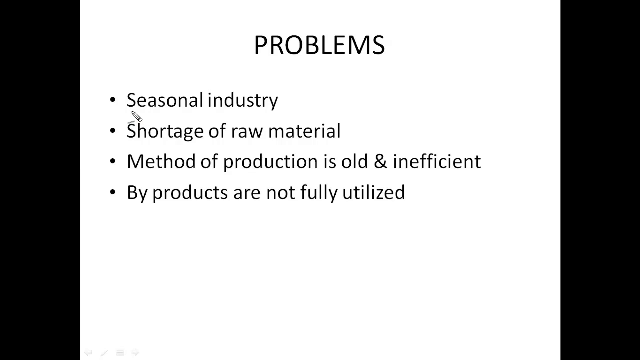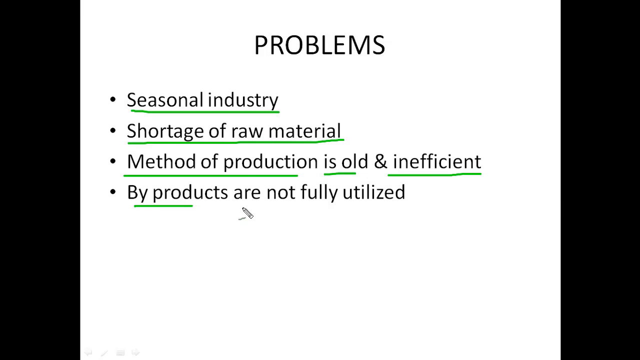Now we'll see some of the problems associated with the sugarcane industry at the macro level or on a large scale. The sugarcane industry is seasonal in India and depends primarily upon sugarcane production. There is shortage of raw material at times due to some calamities or other problems. The method of production is old and inefficient. Byproducts are not fully utilized, mainly bagasse, molasses and press mud.